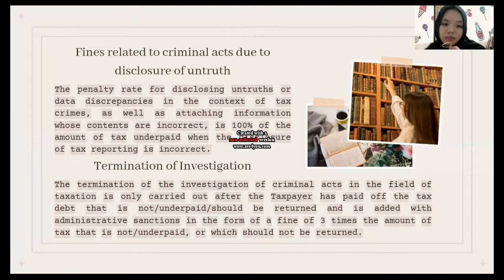Termination of investigation of acts in the field of taxation is only carried out after the taxpayer has paid off the tax that is not or underpaid or should be returned, and is added with the administrative sanctions in the form of a fine of 3 times the amount of tax that is not or underpaid or which should not be returned.